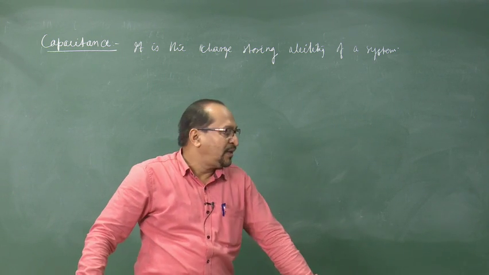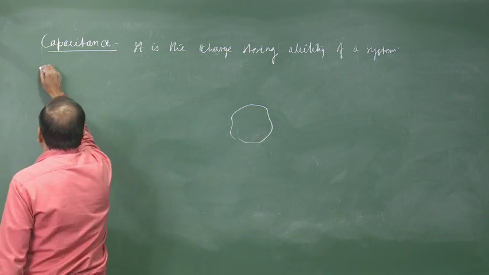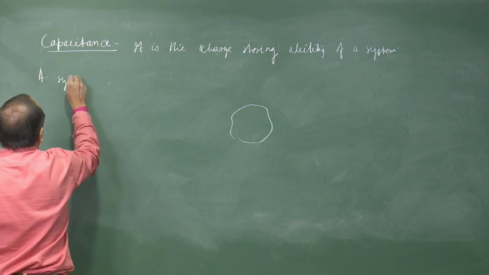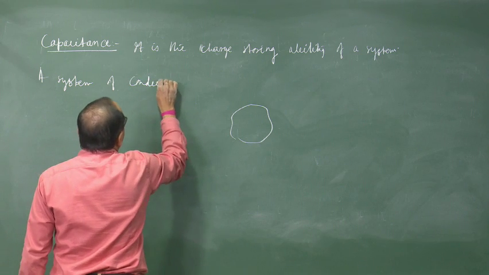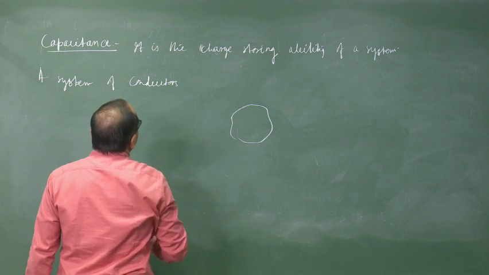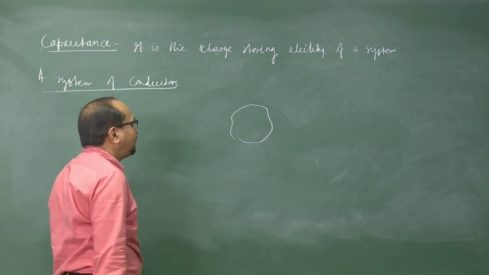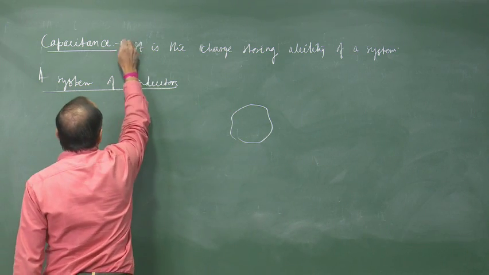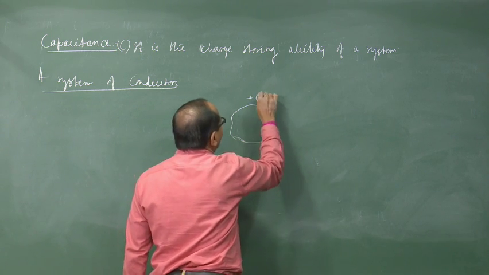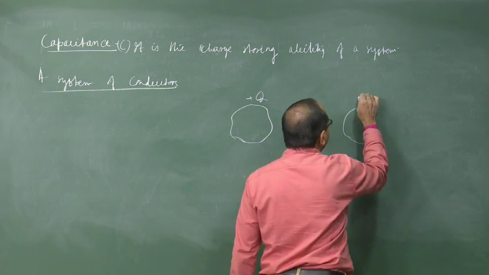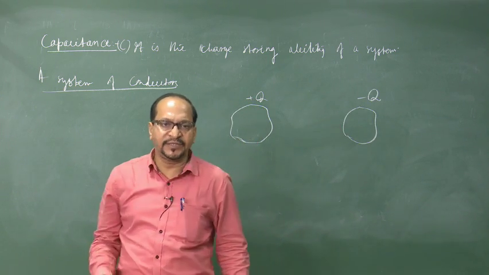Now, consider the capacitance of a system of conductors. We write capacitance with the symbol C. Suppose this is a conductor, we give it a charge plus Q, and there is another conductor, we give it a charge minus Q. The conductor is an equipotential surface.